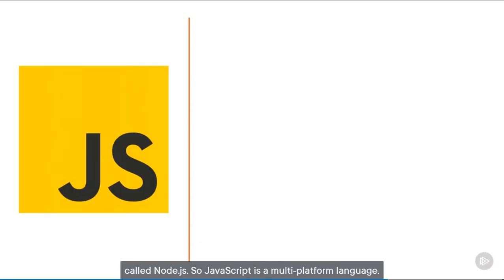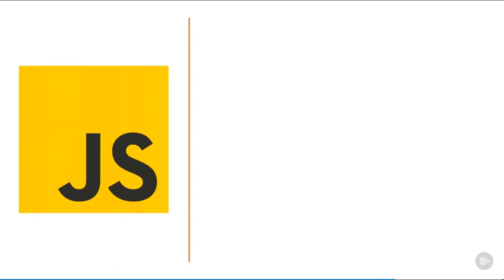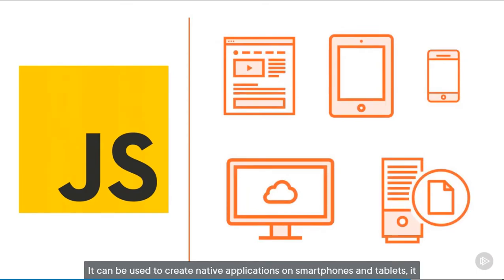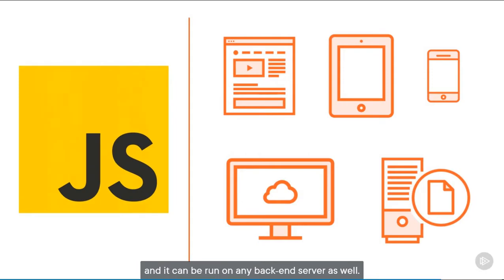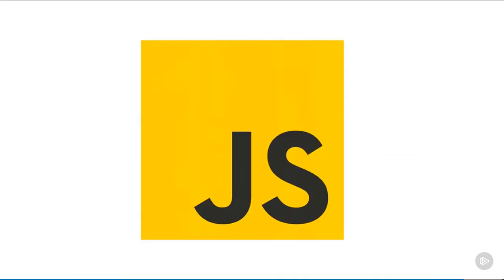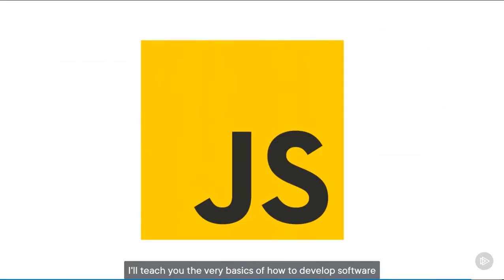So JavaScript is a multi-platform language. It will run in any modern web browser. It can be used to create native applications on smartphones and tablets. It can create desktop software for Mac and Windows computers, and it can be run on any backend server as well. No matter where you want your application to run, you can code it in JavaScript. In this course, I'll teach you the very basics of how to develop software using JavaScript. In the next clip, I'll show you how we can get up and running very quickly.